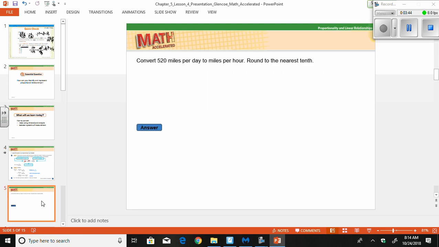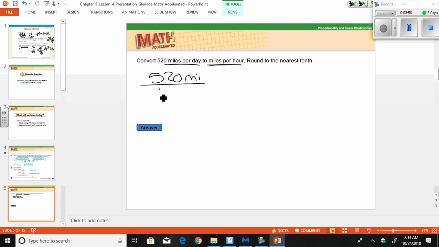So when I set it up, you guys have seen me do this several times over the years. So convert 520 miles per day to miles per hour. So from miles per day to miles per hour. So I'm going to take 520 miles over 1 day. And then I need to go into, it says miles per hour. So to change that, I need to get rid of the day. So I'm going to put day up here. And I want to put it in hours. So I'll put hours here. Now I need that conversion.